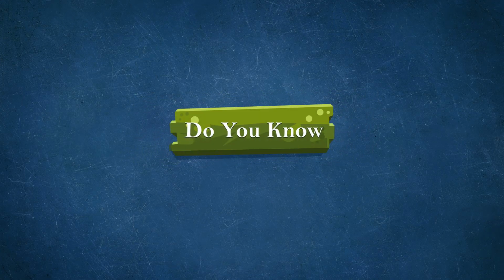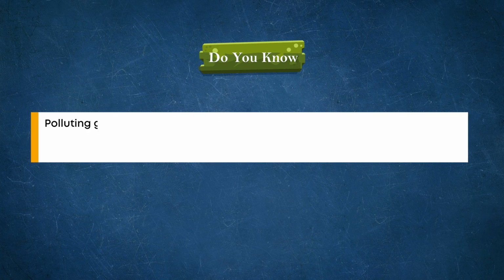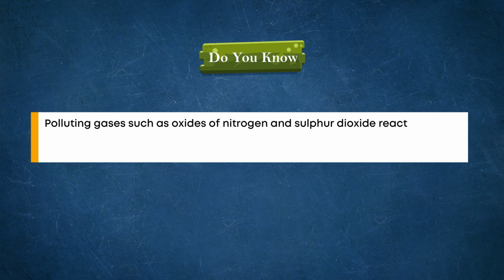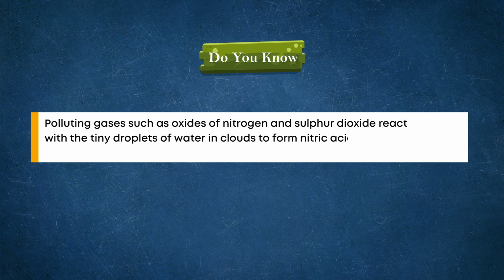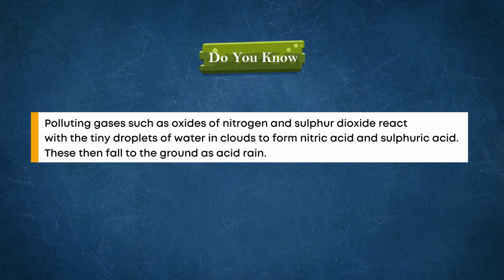Do you know? Polluting gases such as oxides of nitrogen and sulfur dioxide react with the tiny droplets of water in clouds to form nitric acid and sulfuric acid. These then fall to the ground as acid rain.